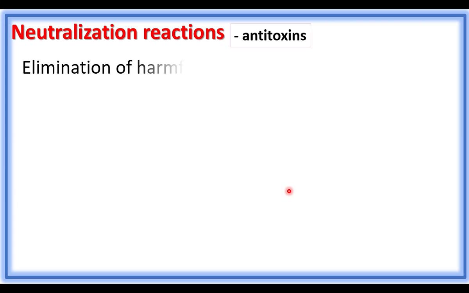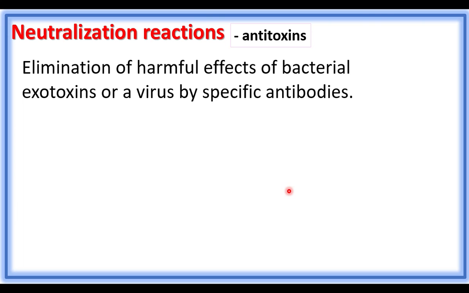Neutralization reaction involves the reaction between antibody and toxins. Some pathogens produce toxins. Here the antibody molecule acts as antitoxin. Elimination of harmful effect of bacterial exotoxins or a virus by specific antibodies comes under the neutralization reaction.